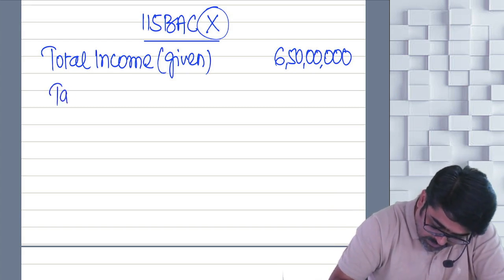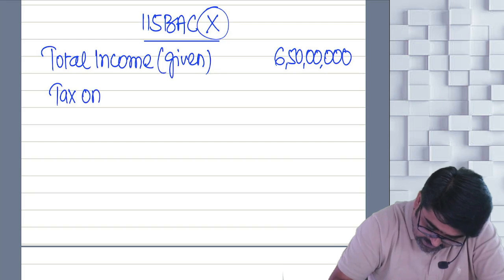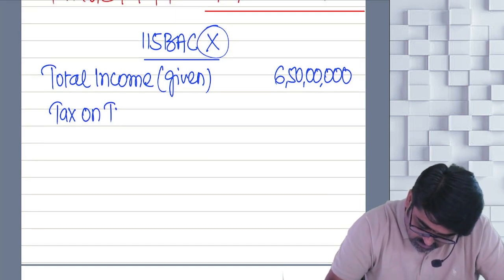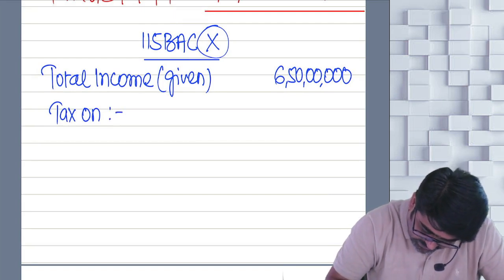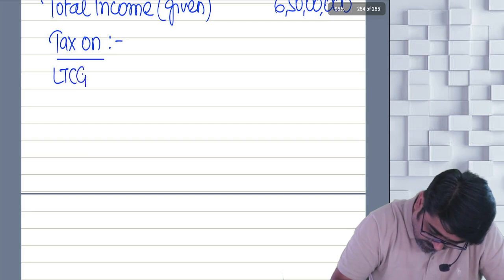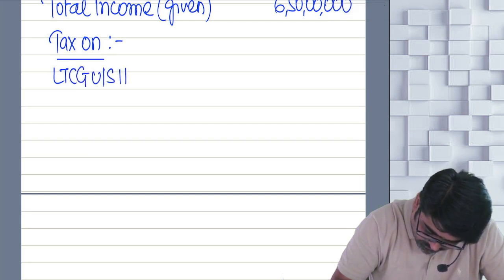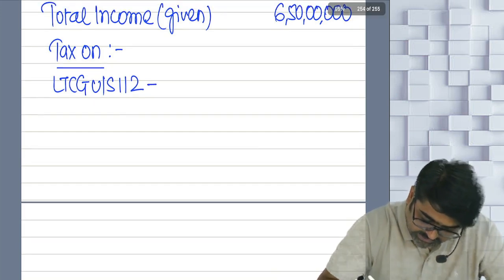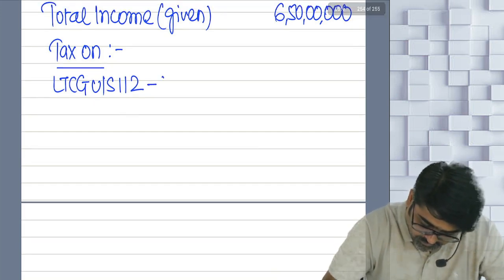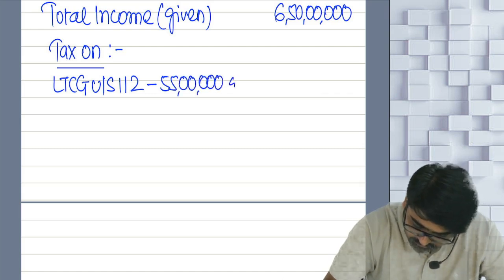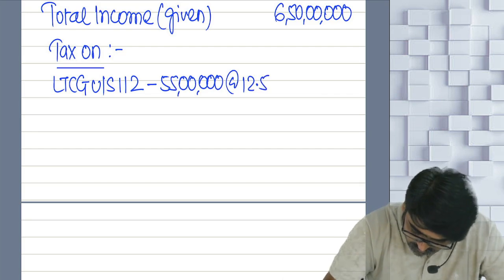So out of this total income of 6 crore 50 lakhs, now you are going to calculate the tax. First you are going to calculate tax on LTCG, which is under section 112. What is the LTCG amount? 55 lakhs. On that you are going to apply 12.5%.